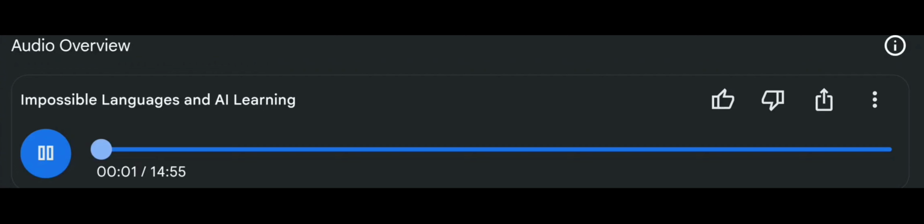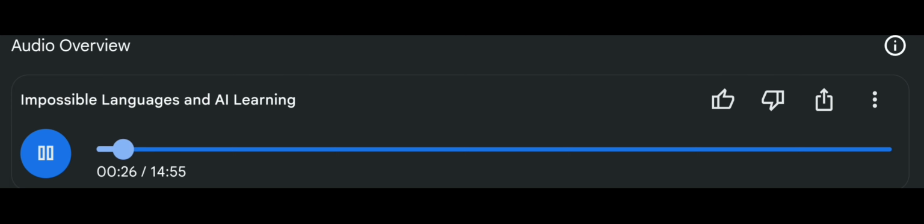Deep dive. Today, we're going to be tackling a fascinating question. How do we learn language? Is it something that's special to humans? Or can artificial intelligence learn just like we do? And we're going to be going beyond your typical language learning app, Duolingo and Rosetta Stone. We're venturing into the territory of impossible languages.